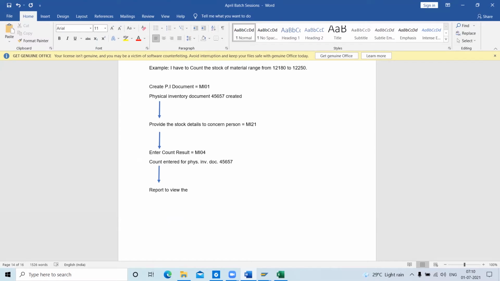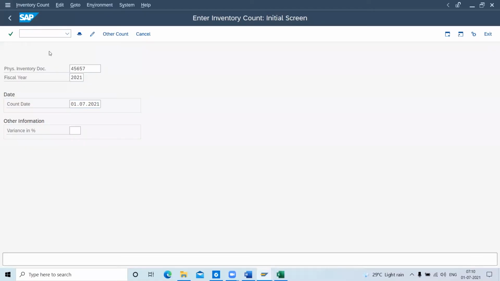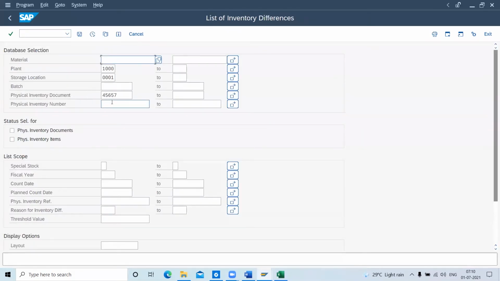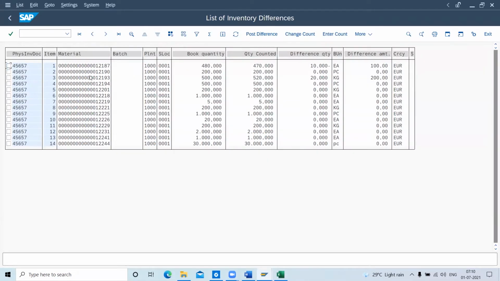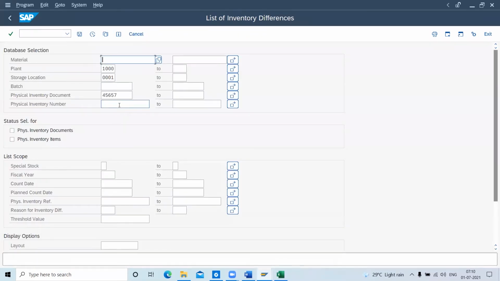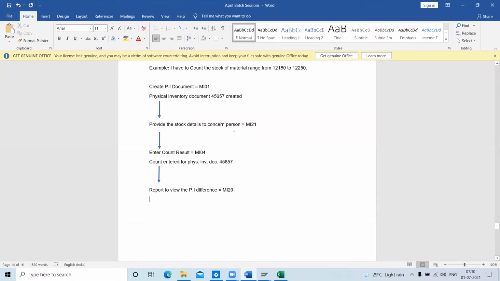the differences. Okay, the T-code is MI20. /nMI20. So here is my physical inventory document number, plant and storage location. Material I will leave blank because I want it for every material. Then I can press execute inventory. See, here we can see all the materials. 1 second. 45657. Okay.